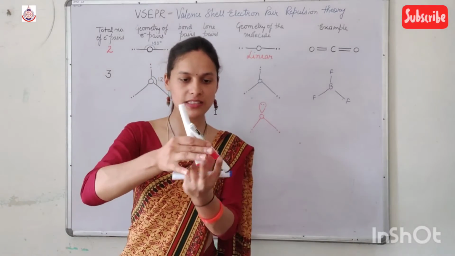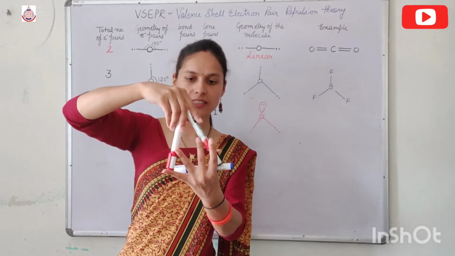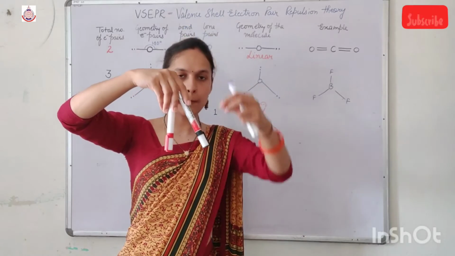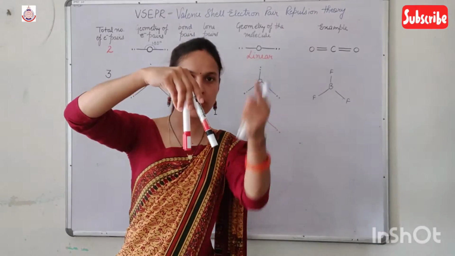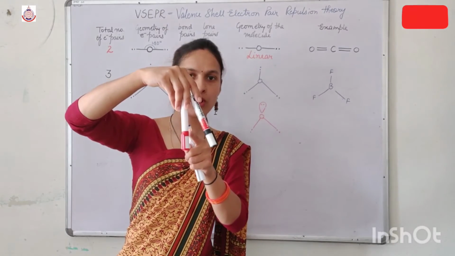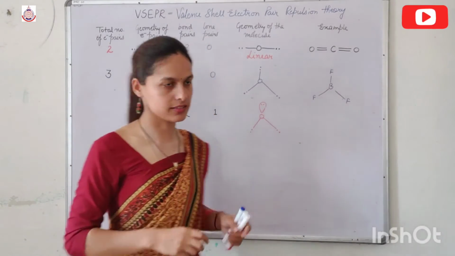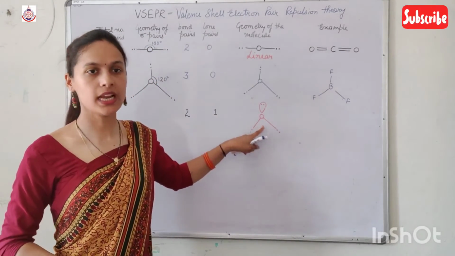Suppose these two are the bond angles, and here is the lone pair. This lone pair pushes this bond pair as well as that bond pair because of the lone pair–bond pair repulsion, as a result of which the bond angle decreases. So in this case the bond angle is less than 120 degrees.